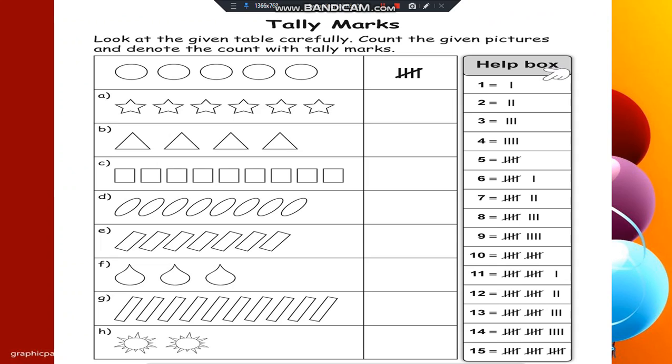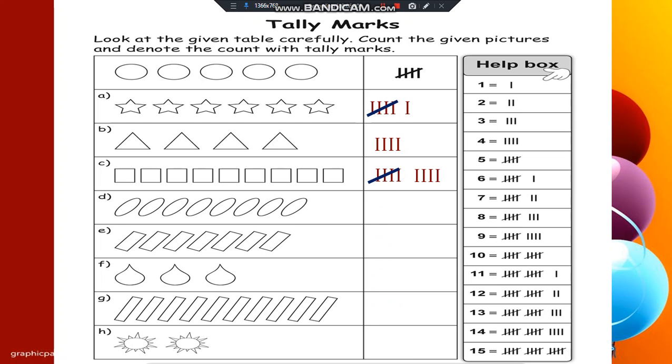A is 1, 2, 3, 4, 5, 6. So how do we represent 6? First, 4 standing lines, 1 slant line. This is 5. 5 plus 1, 6. B is 4. So only 4 standing lines. C is 1, 2, 3, 4, 5, 6, 7, 8, 9. 9 means, yes, a group of 5 and 5 plus 4 is 9. D is 1, 2, 3, 4, 5, 6, 7, 8. 8 means 5 plus 3.